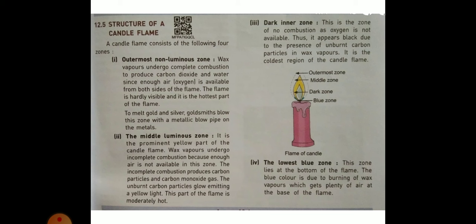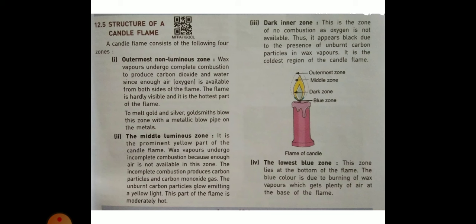And third part of a flame, the dark inner zone. This is the zone of no combustion as oxygen is not available. Thus, it appears black due to the presence of unburned carbon particles in wax vapors. It is the coldest region of the candle flame. Dark inner zone is the zone of no combustion as oxygen is not available, and this zone is the coldest region of the candle flame.